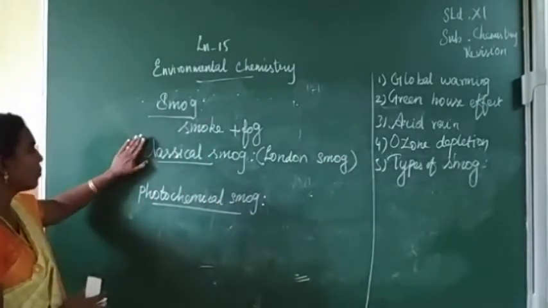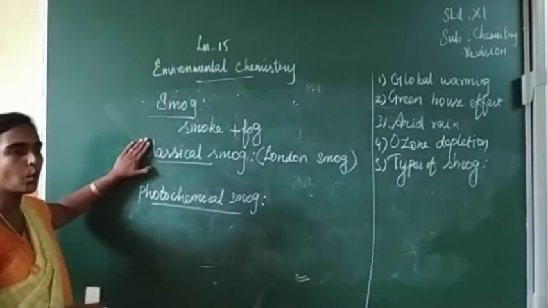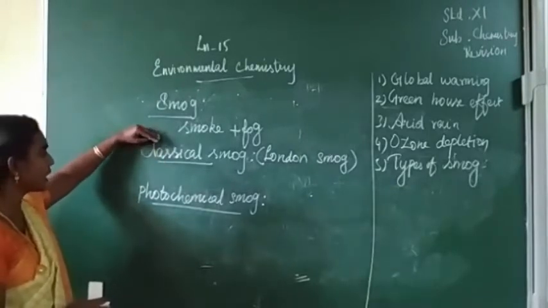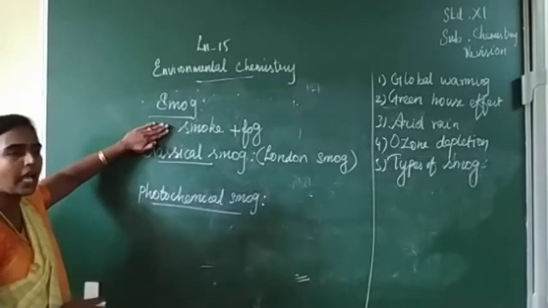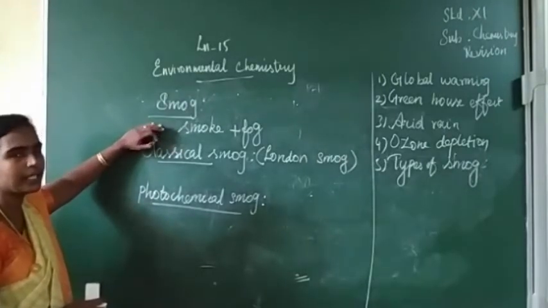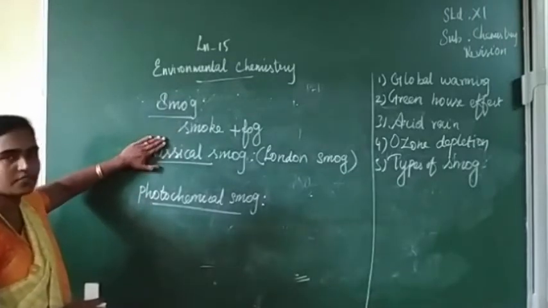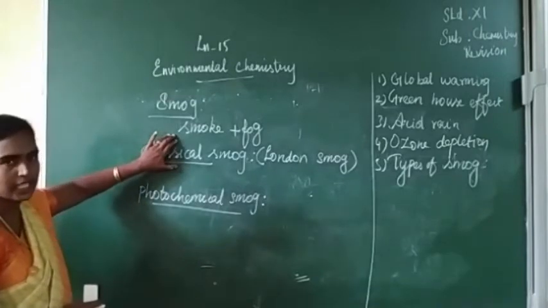So next, mostly this type of smog we can observe only in cool places. The climate should be cool. Okay. So one more thing is, it is observed only in the morning, and when the sun rises it becomes worse. Oxides of sulfur are responsible for the formation of classical smog.